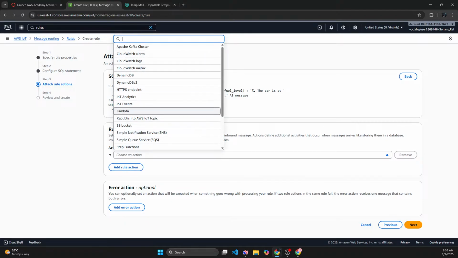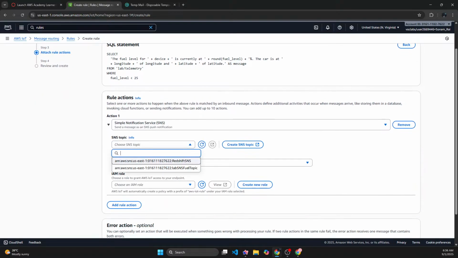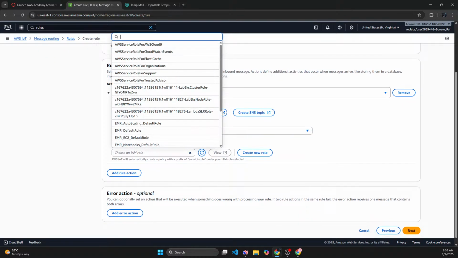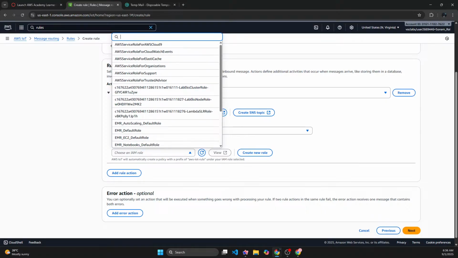so what are we going to do? So we are going to send the message, right? So SNS, simple notification service, the SNS topic is SNS lab fuel, right? So this is the topic that we have. Message format can be JSON and IAM role. So here is where the IAM role would act, because it has the access to IoT thing,